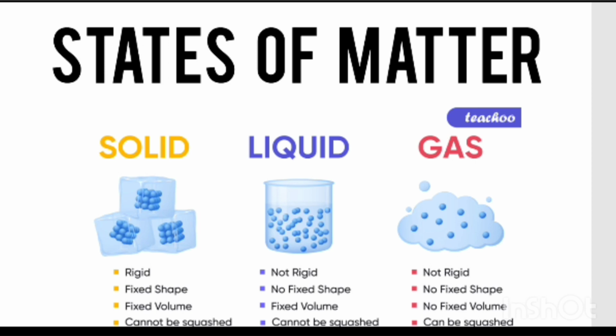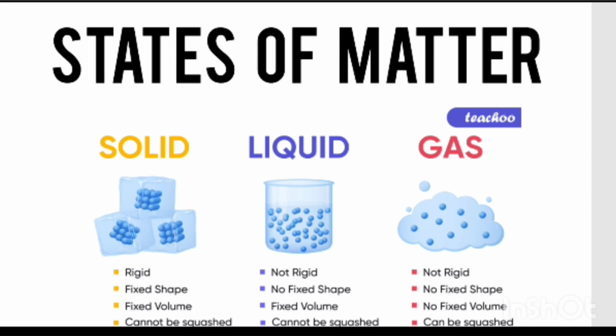Okay, liquids. So basically liquids have fixed volume but not fixed shape. Gases, in gases they do not have fixed volume or fixed shape. They take the shape of the container. Liquids take the shape of the container. Gases are all around us. If I showed you an empty bottle and asked you what is inside the bottle, then you may answer it is empty, but actually air is filled in the bottle. So gases are all around us.